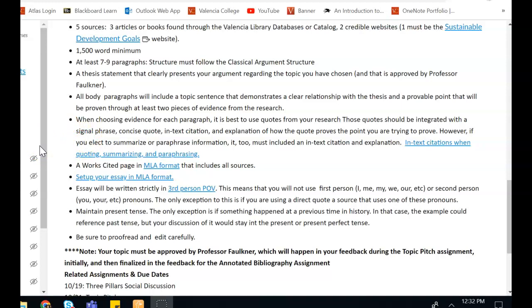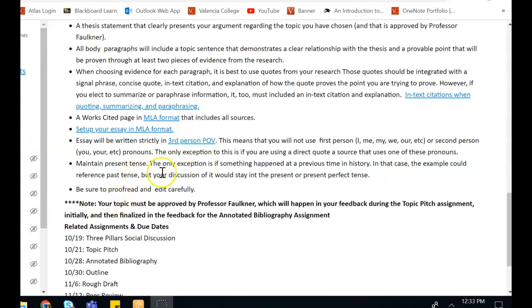The best papers use those sources not paragraph by paragraph, but by synthesizing different sources within the same paragraph, showing how the sources being used intersect with one another. You'll have a works cited page, and then again, you're going to use third person. So he, she, it, they, not I, me, my, we, our, you, your, yours. You're going to avoid those. You will use present tense with the exception of when something happened in a previous time in history.